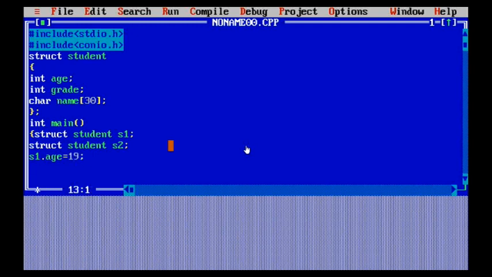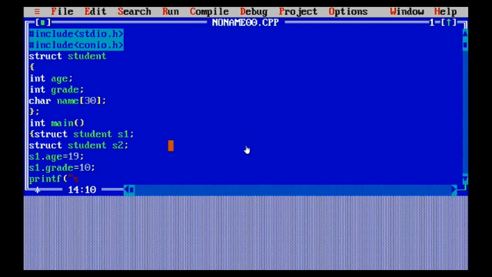Now I'm going to assign values to this structure. I've used s1.age = 19. Then I've given s1.grade = 10. Now I'm going to use a printf statement here. I will be writing an sprintf statement, which will basically provide me the characters accordingly and give me the desired output.